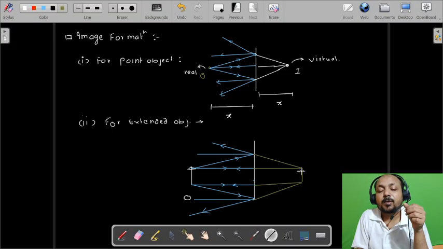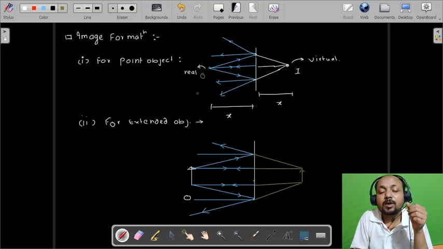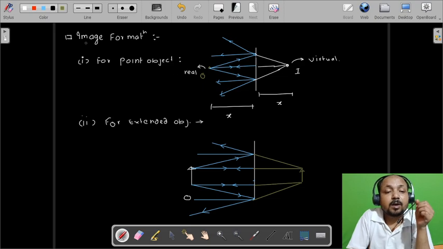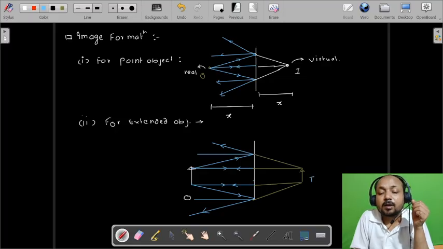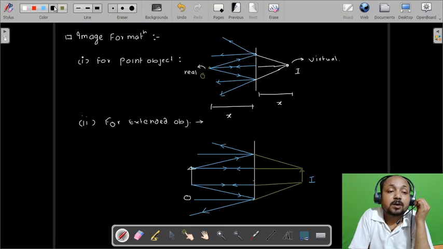Always keep in mind. So this will be the position of the image in the plane mirror, where we can name, let's say, this is I, the image.